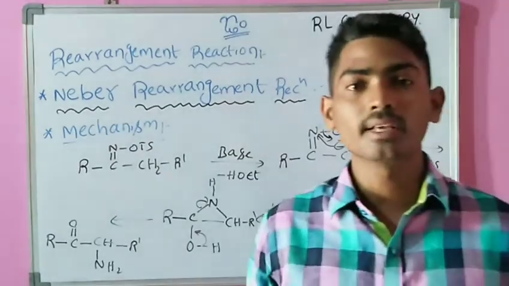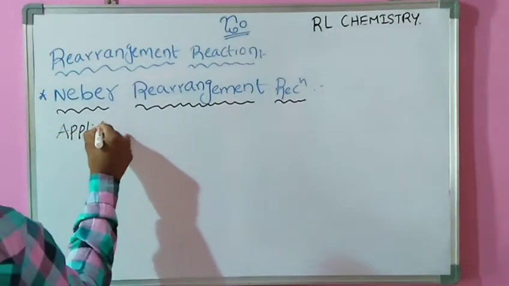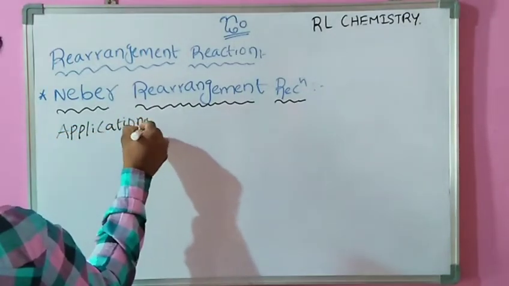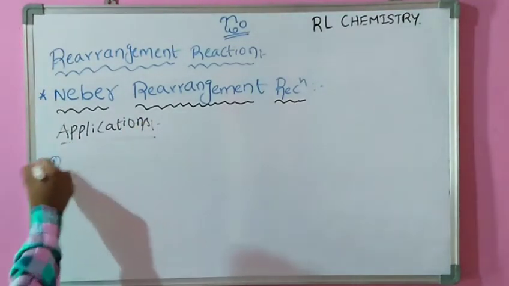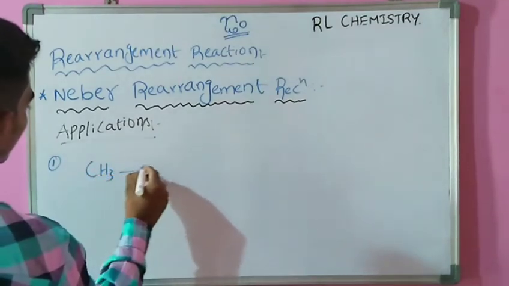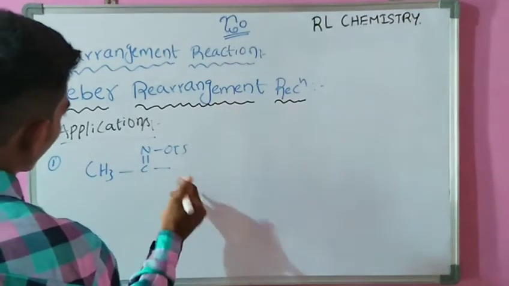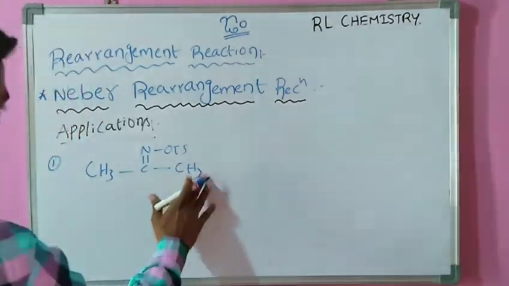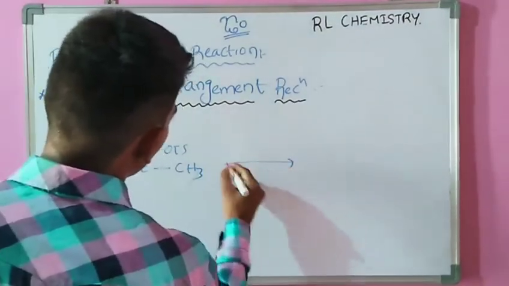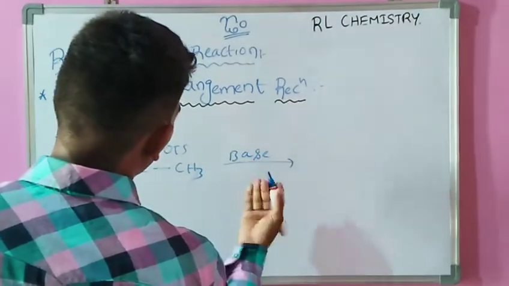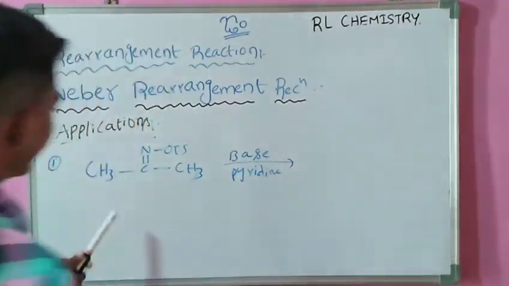Now coming to some applications of this Neber rearrangement reaction. Initially we take a ketoxime tosylate, for example CH3 C double bond N, bond OTs, and this is also CH3. This is one of the ketoxime tosylates, in the presence of base or pyridine, and it forms our required product.